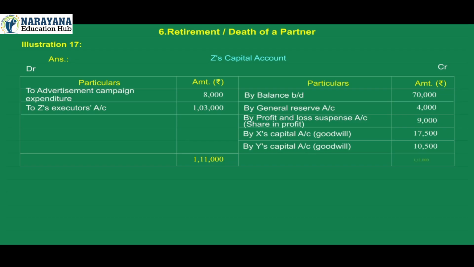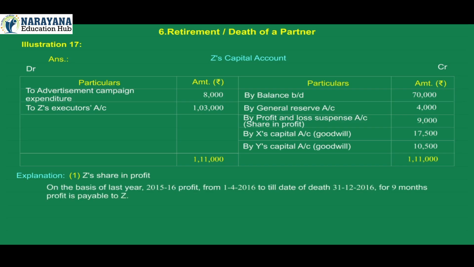Total 1,11,000. Explanation 1. Z's share in profit is on the basis of last year 2015-16 profit, from 1st April 2016 till the date of death, 31st December 2016, for 9 months. Z's share in profit is equal to 60,000 into 2 by 10 into 9 by 12 is equal to rupees 9,000. 2. Valuation of goodwill and share of Z in goodwill.